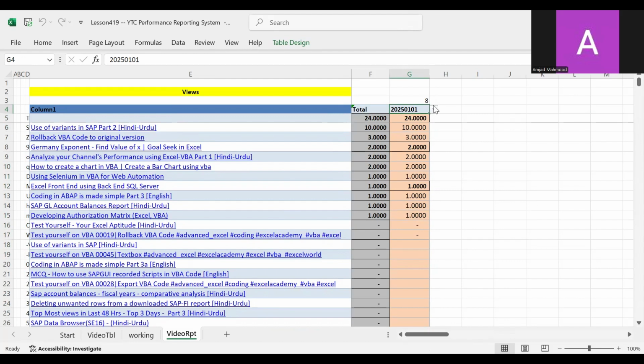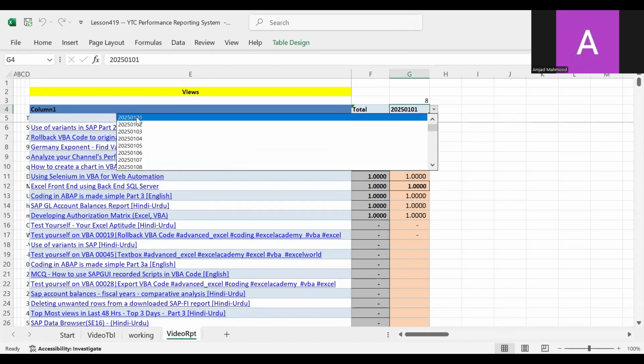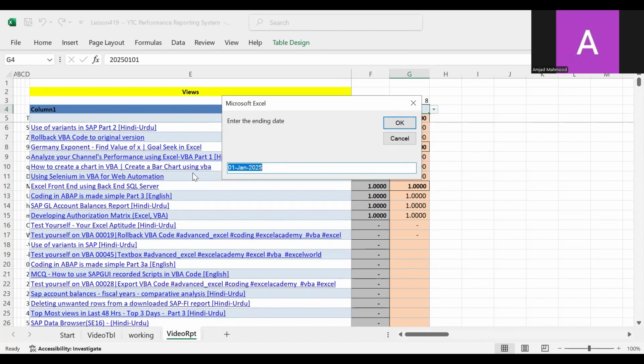For example, let's take January. From January, we want to see the performance of all these videos from 1st January to, the system is asking for the ending date. Okay. So we give the 8th of February. That is the maximum we have at the moment. Okay, so we click enter.